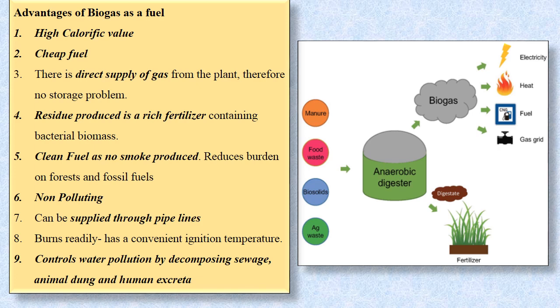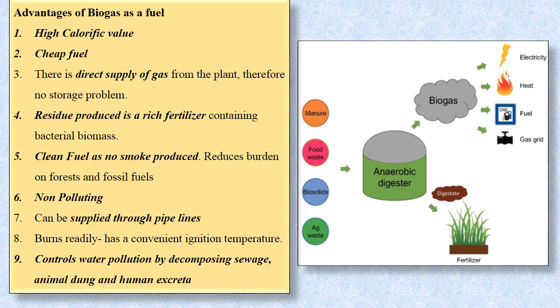Let's understand the advantages of biogas as a fuel. It has a high calorific value. It is a cheap fuel. If you compare the energy obtained from fossil fuel or nuclear energy, biogas is a cheap fuel. There is direct supply of gas. If you look at gobar gas, there is no need to store the gas.